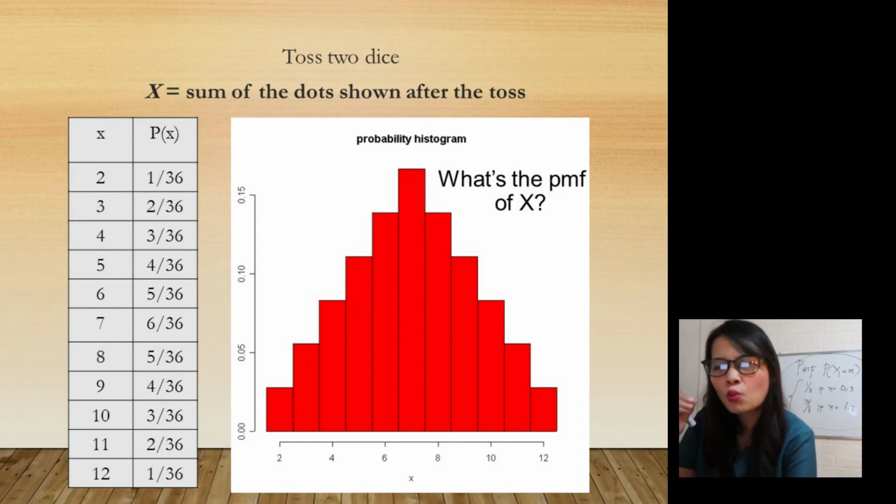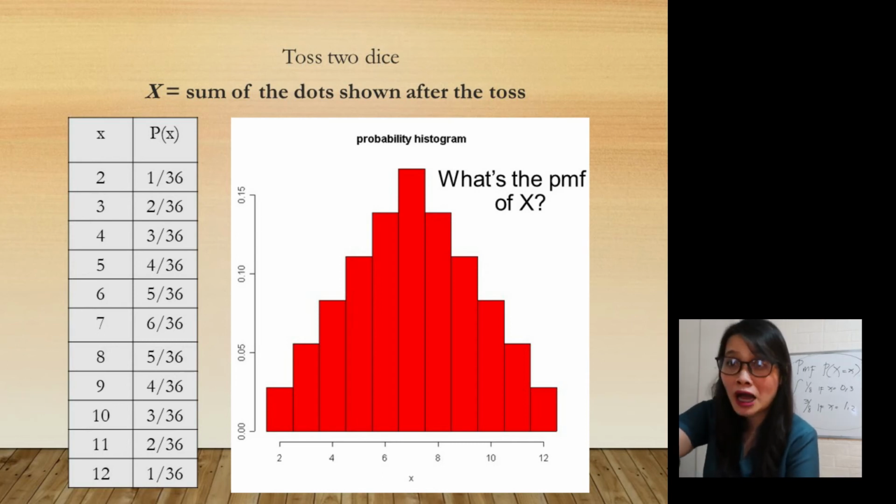The question is, Miss, why is it up to 12 only? Why is there no 13? What's the reason behind that? Just because 6 is the largest number in one die, and then times 2 is equal to 12. Okay, very good.